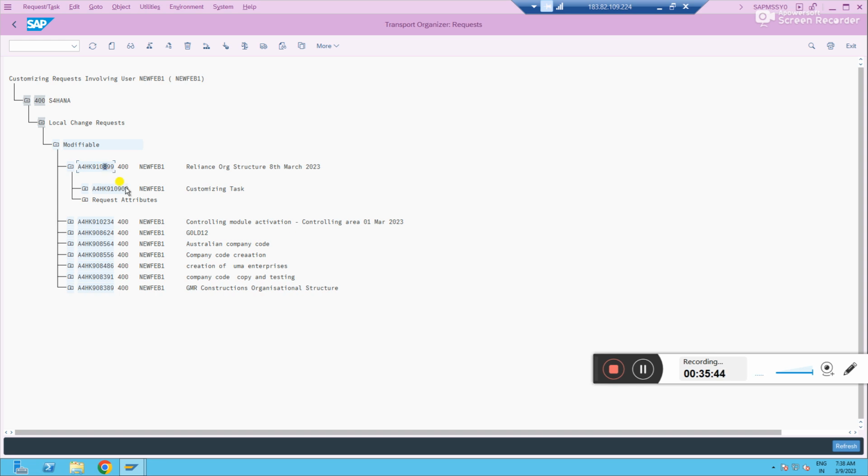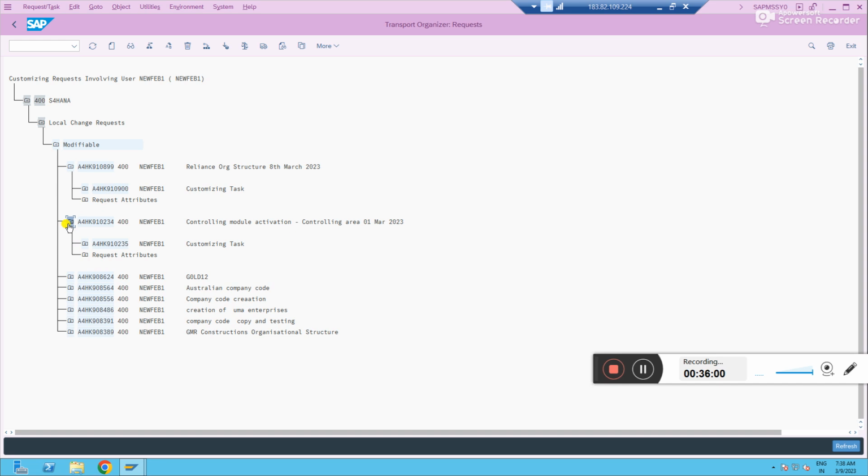Under this, you can have an object, with the next number only, next to the parent number 899. The next number is 900, right? If you see here also, the parent is 234. Under it you have 235 as an object, right? You see, a customizing task, you can say object, task or object.